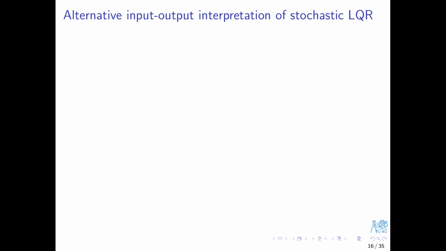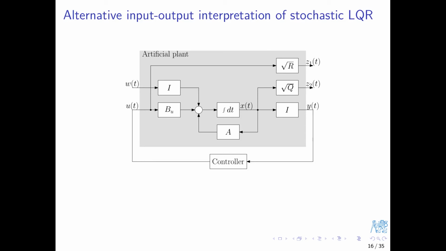In particular, let's reformulate the problem of LQ-optimal regulation in presence of random disturbance in the following way. We consider new artificial system, the gray block in the diagram. It has two inputs, possibly vector ones, the external disturbance W and the control signal U, and two groups of outputs, again possibly vector ones, auxiliary signals Z1 and Z2 in the first group and the measured signal Y as the single member of the second group. Note that signal Y is then brought into the controller and the controller determines the signal U that is fed back to the system. Loop closed.